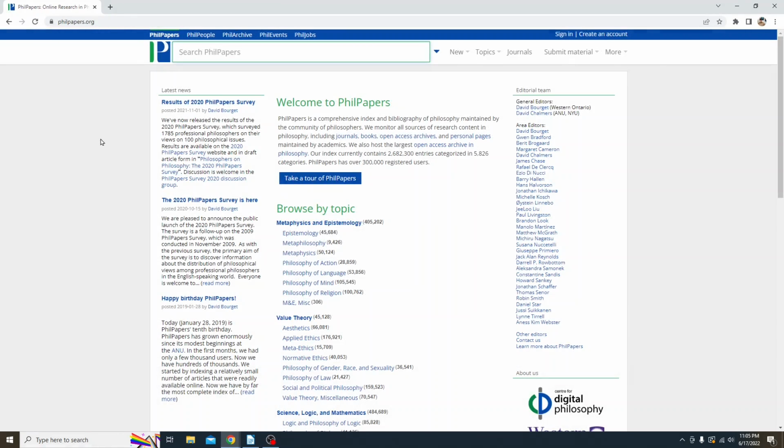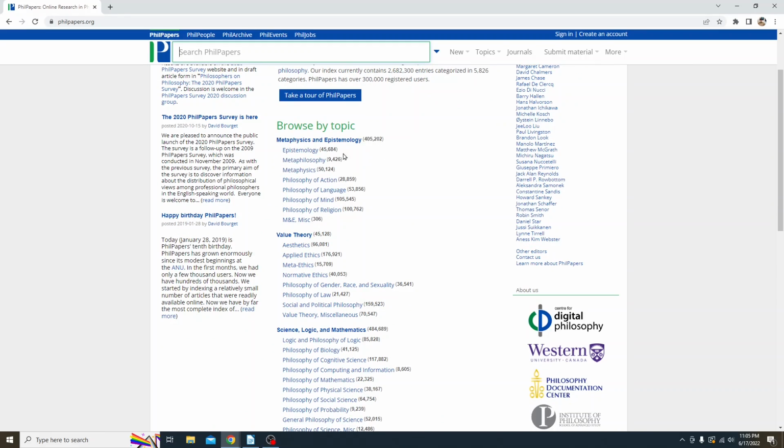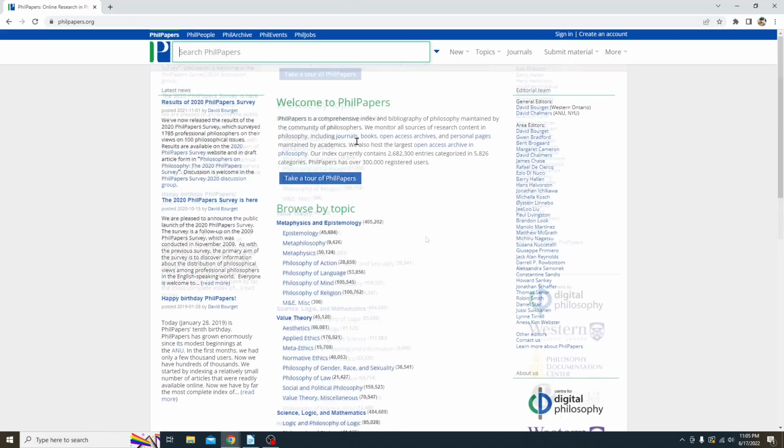When looking at the front page, there's a lot to cover. First, we'll go to the Browse by Topic section. We have major fields in philosophy, and underneath are the subfields. To the top, we have our basic search engine, and above that we have the individual parts of the overall PhilPapers website. Today, we'll mainly be looking at PhilPapers and PhilArchive.